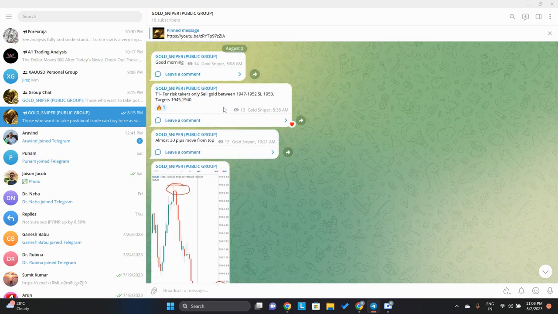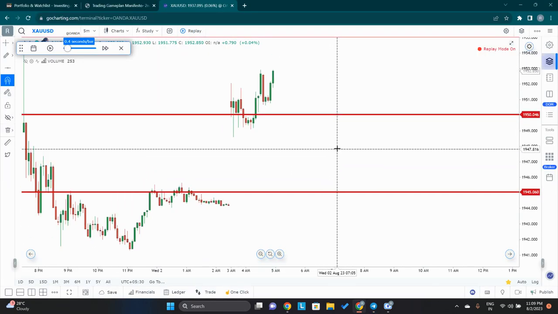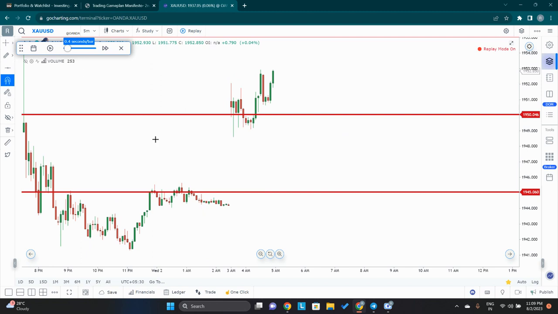See, my first trade for today, I told you sell between 1947 to 1952, stop loss 1953, for targets of 1945 and 40. This was around 8:35 a.m. Indian time. So let's see what happens. Like I told you, gold first of all gapped up from 1944 to somewhere around 1948, and from there it made a high of 1953 and then started coming down, because I told you it's a sell on rise. Such gap ups cannot sustain. And see, gold came down. I'll show you around 8:35. Let the 5 minute candle form.